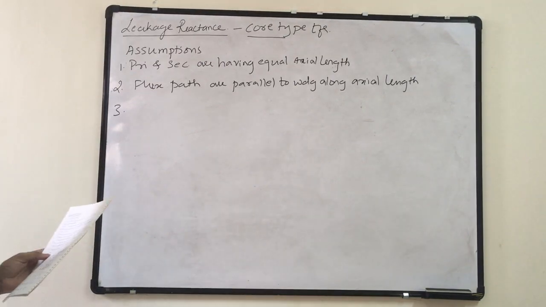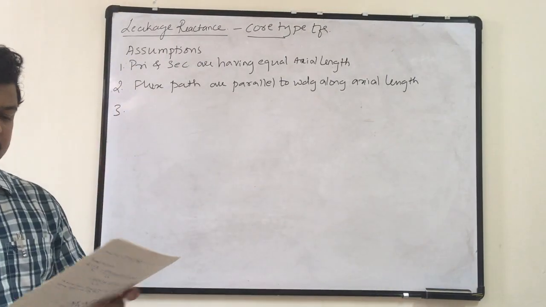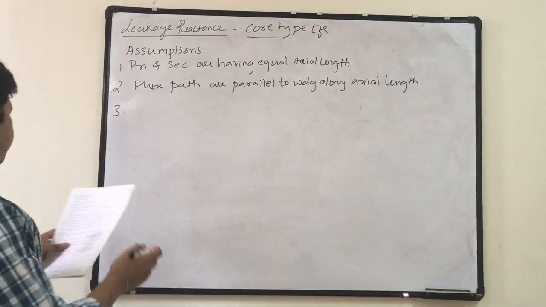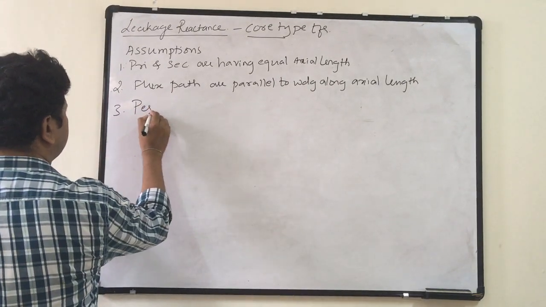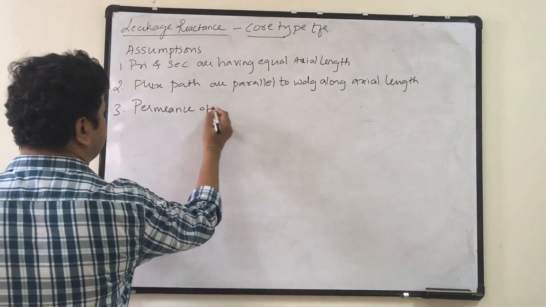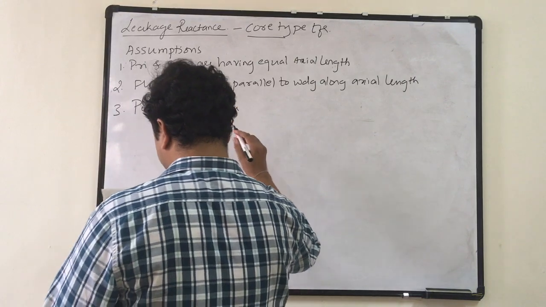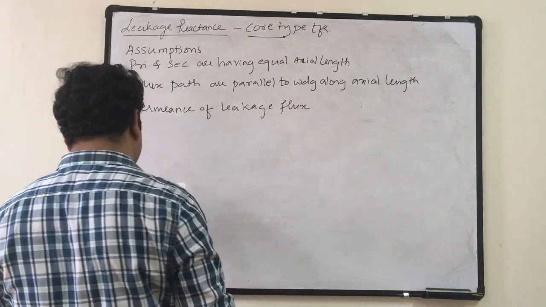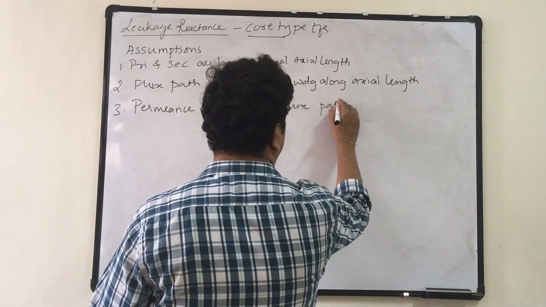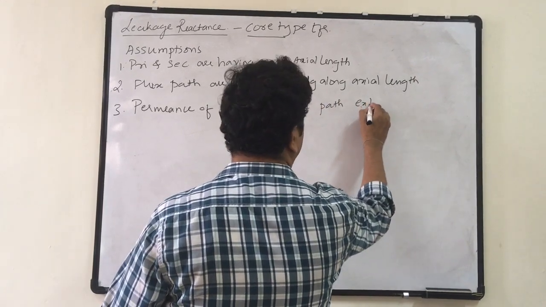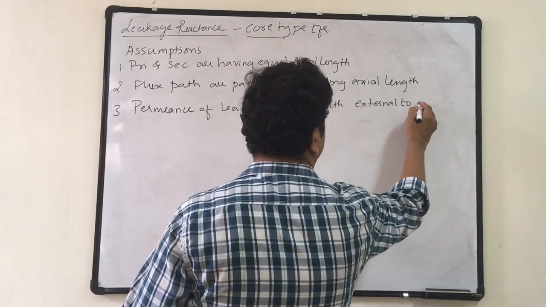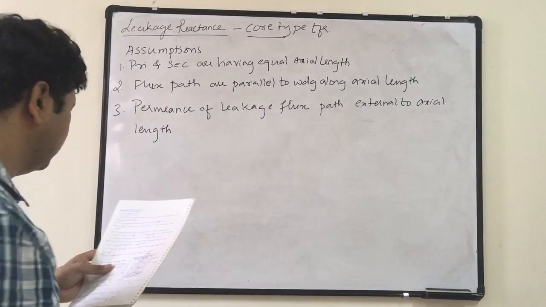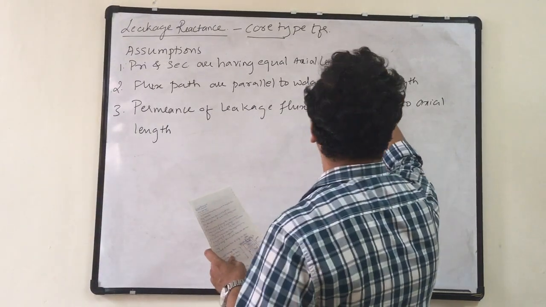Third point, the permeance of leakage flux path external to the axial length is very large. The axial length is noted as LC.